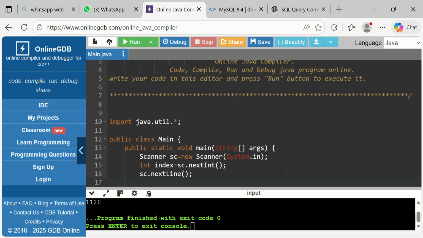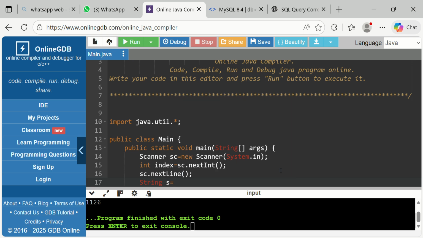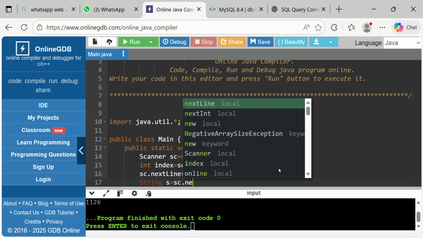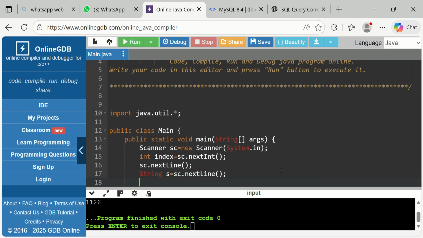To avoid this issue, we are using sc.nextLine, and next we take the string as input from the user by writing this.